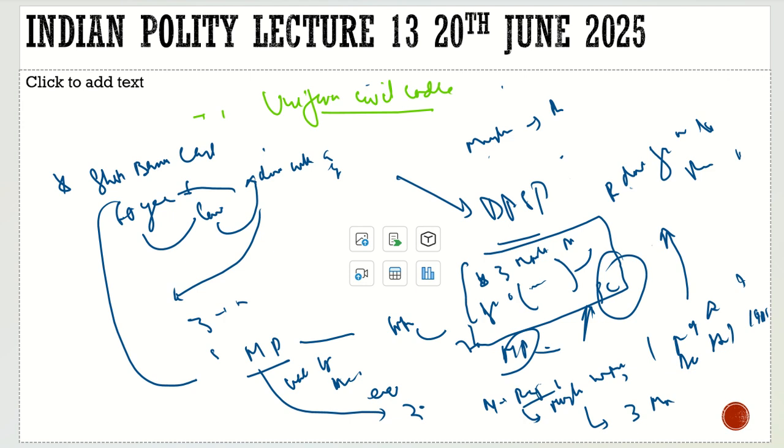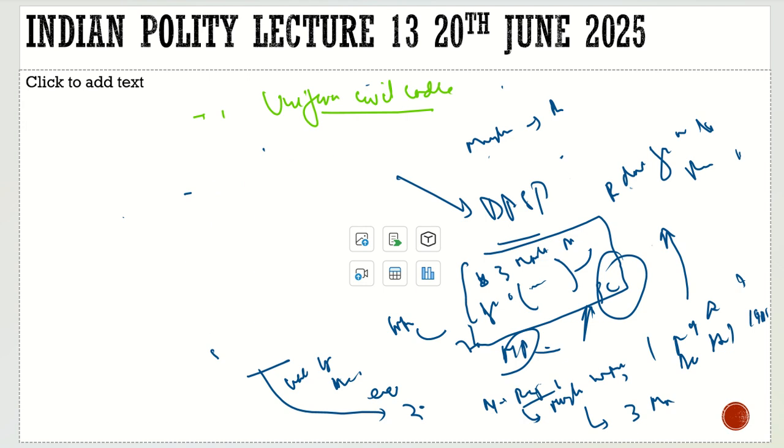Now, let us see what are the arguments in favor of the uniform civil code and what are the arguments which are against the uniform civil code. Let's discuss them one by one.